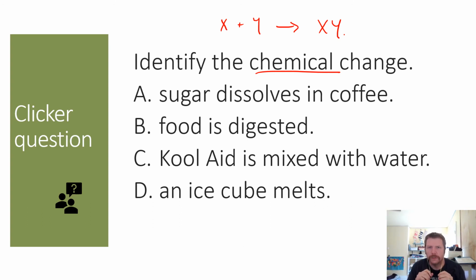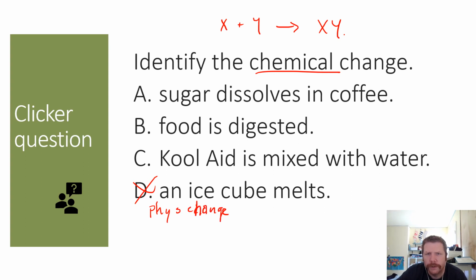Okay, so I think maybe a good way to think about this is what of these answer options are similar and what are different. Okay, let's start at the bottom. D, an ice cube melts. Okay, so we were talking about an ice cube melting as a good example of a physical change. We've gone from a solid state to a liquid state. We've gone from something that's shaped like a three-dimensional cube, that now is a puddle on the ground. So this would be an example of a phase change.